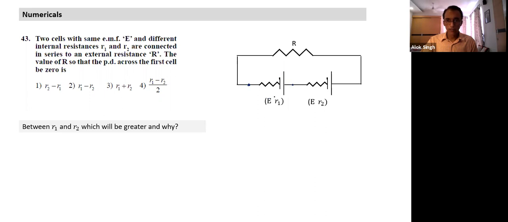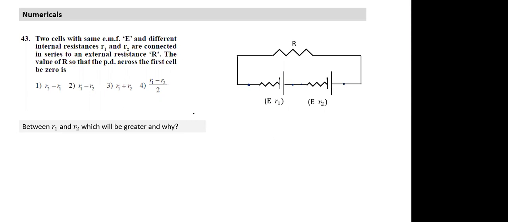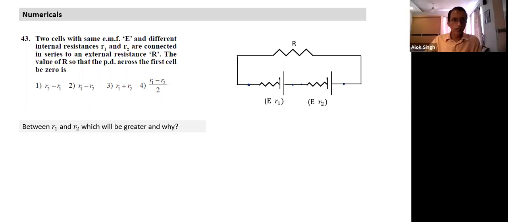Which resistance has to be smaller? We have seen earlier, it becomes 0 across which battery, the one with higher or lower internal resistance? Higher internal resistance. So if the value of R is such that the potential drop across the first cell is 0, it simply implies that R1 is greater than R2.